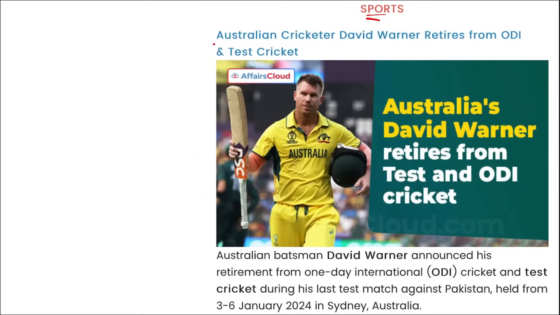Next is sports. Australian cricketer David Warner has retired from ODI and Test cricket. I repeat, Australian batsman David Warner announced the retirement from one-day international cricket, and we know David Warner is one of the most famous cricket players in history, right? Even Indians, most of the Indians must be knowing David Warner, correct? And he has recently announced his retirement from the international cricket ODI, that is one day international, right? Then he used to play in the IPL also, that is Indian Premier League, for Delhi Capitals, right? And again he used to play for Sunrisers Hyderabad also. But now he has retired from the ODI cricket, from Test as well as ODI.